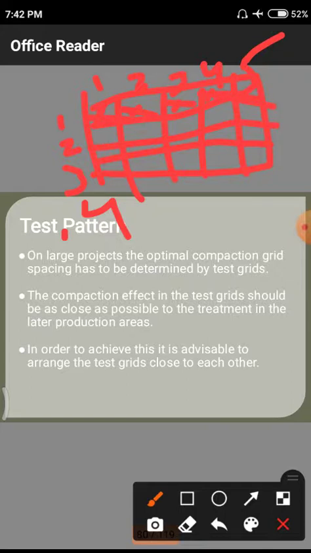Automatically, in the second row also, some quantity of compaction is done due to this primary action. In order to achieve this, it is advisable to arrange the test grids closer to each other. If the grids are closer to each other, densification will be of a huge amount. If the grids are very far from each other, we will get a lesser quantity of densification.